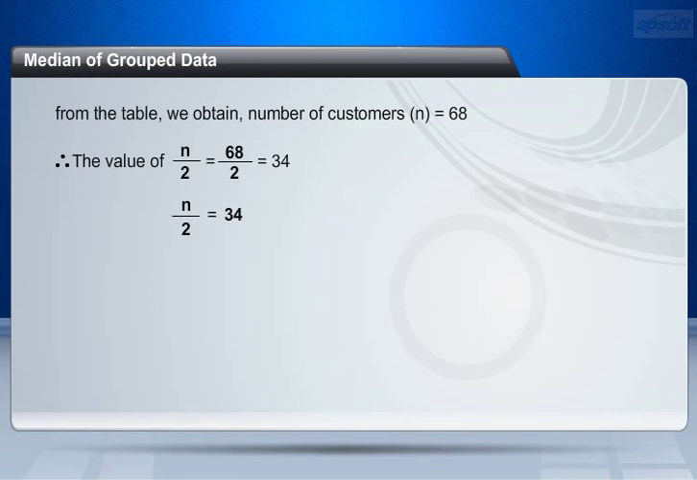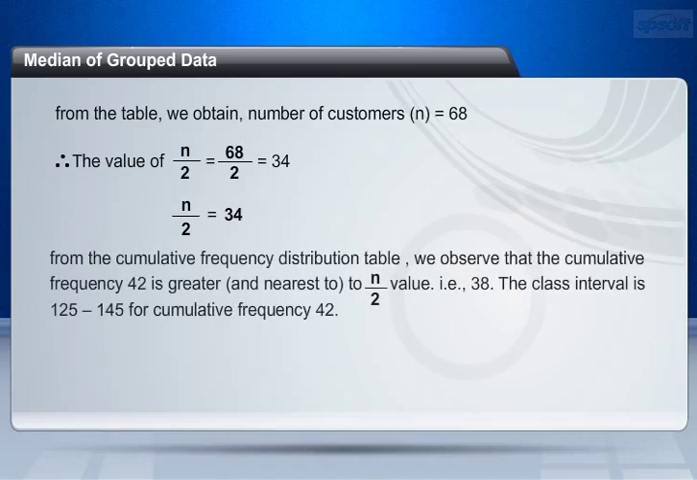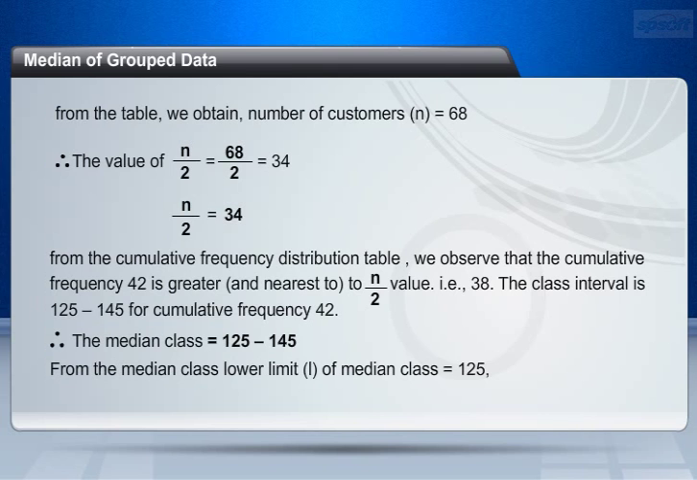From the table, we obtain number of customers, n, equals 68. Therefore, we have to find the value of n by 2. This is equal to 68 by 2. This is equal to 34. This implies that n by 2 equals 34. From the cumulative frequency distribution table, we observe that the cumulative frequency 42 is greater than, and nearest to, the n by 2 value, that is, 34. The class interval is 125 to 145, for cumulative frequency 42. Therefore, the median class equals 125 to 145.